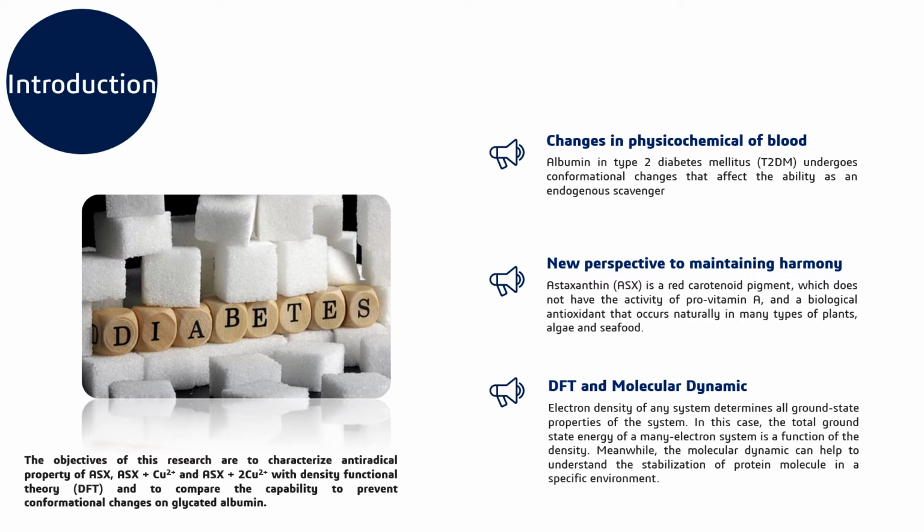This research uses a new perspective based on the physicochemical properties of glycated albumin, and one of the therapeutic agents in this research is astaxanthin. Our previous studies showed that astaxanthin can be used as a therapeutic agent for preventing conformational changes on glycated albumin. We already published the result in a Scopus journal before with astaxanthin as a single compound, and in this study, we tried complexing astaxanthin with one of the essential metal ions.